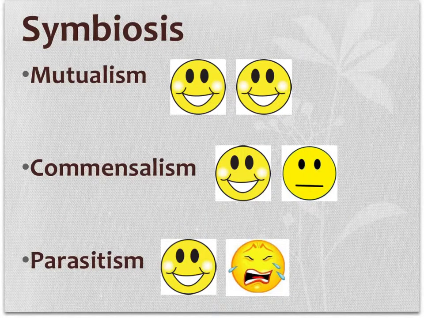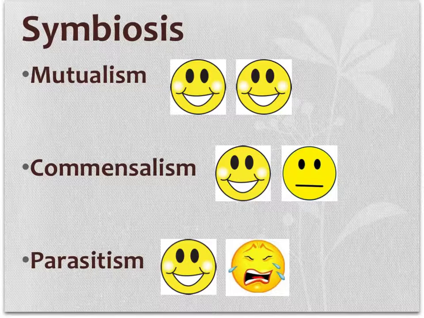There's another type of relationship, however, and that's called symbiosis. These are relationships where two organisms live together. In mutualism, both species benefit, so they're both very happy. In commensalism, one species benefits, but the other one doesn't really care if that species is there or not. It's neither harmed nor helped. The last type of symbiosis, though, is when one species is benefiting and the other one is harmed. That would be a parasite example.